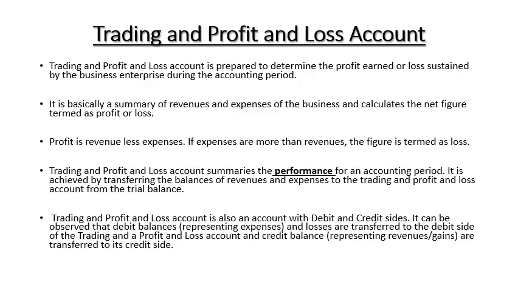It can be achieved by transferring the balances of the revenue and expenses to the trading and profit and loss account. All the items related with the revenue and expenses will go to the trading and profit and loss account. Generally, we get the data from the trial balance. If you are not preparing it, because the trial balance is not compulsory, then directly from the ledger, from the various accounts, data will be shifted to the trading and profit and loss account.